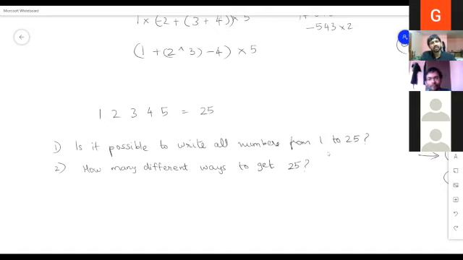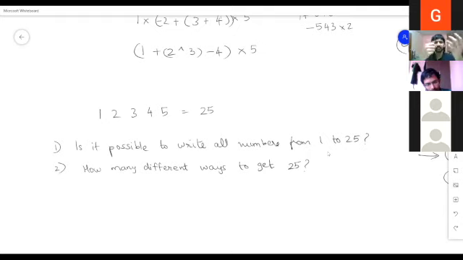We are using only a few operators: 4 arithmetic operators, that is addition, subtraction, multiplication, division. We're using brackets, and sometimes, like Gauri ma'am, even exponent. Or suppose we also use just a blank space, that is we don't write any symbol in between, so we will just consider a number like 23 or 34.